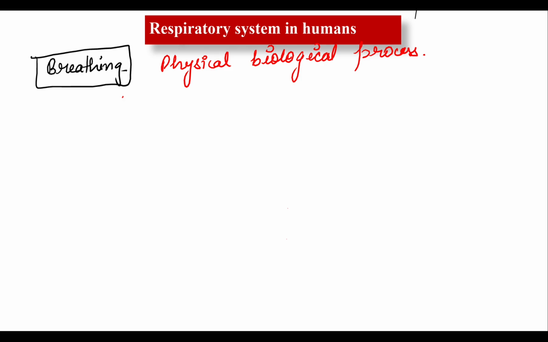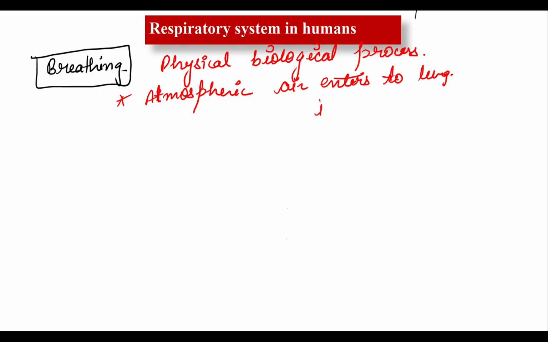In this, atmospheric air enters the lung. That is known as inspiration. So during breathing two processes occur. The first one is inspiration, the inflow of air or entry of fresh air into the lung.